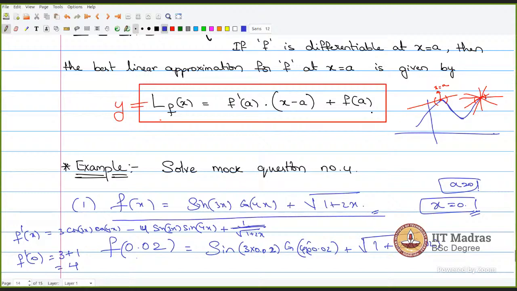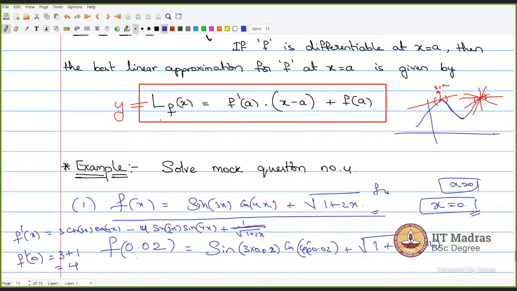And similarly, you find f of 0. Just substitute 0 in this. So what is f of 0? You will get f of 0 as 1. Shouldn't there also be a 2 on top? The last term? No. This differentiation is 1 by 2 times 1, divided by root 1 plus 2x, times 2. This 2. Oh, okay. Right. Okay, yeah. So f dash of 0 is 4.